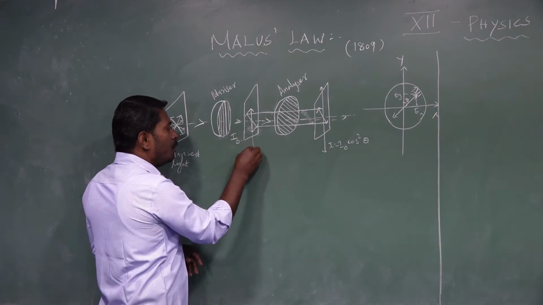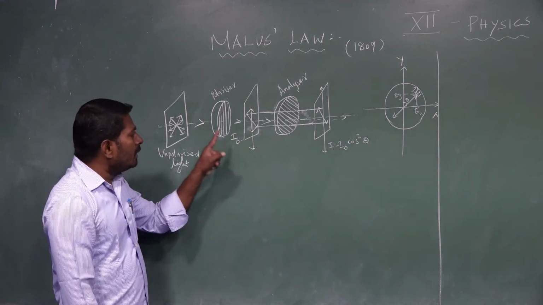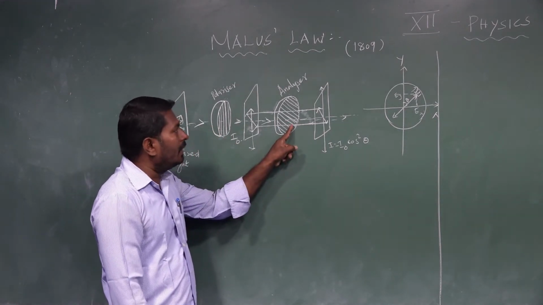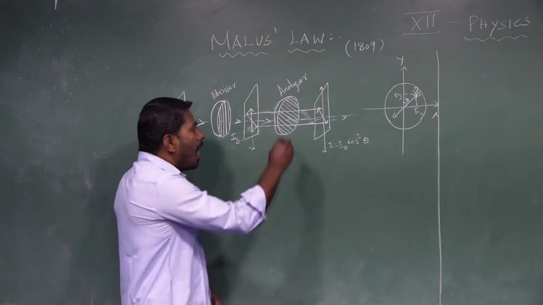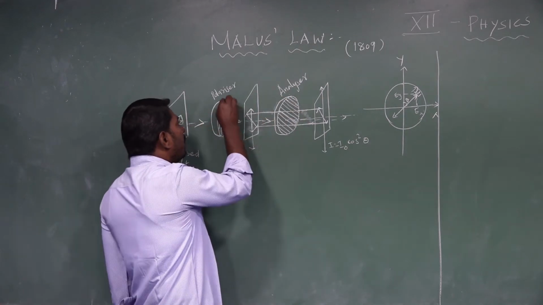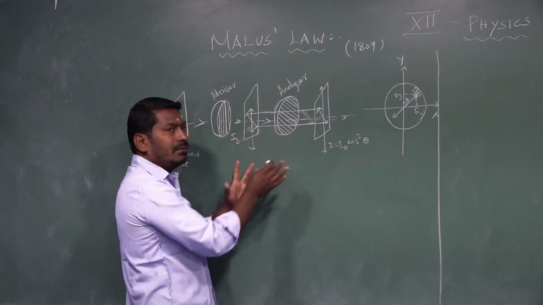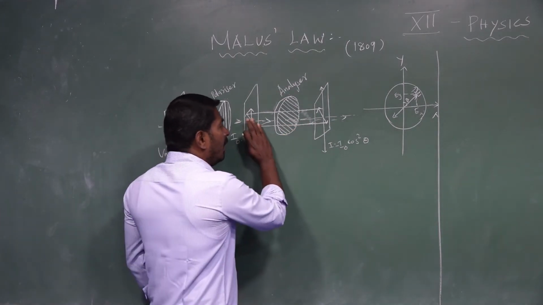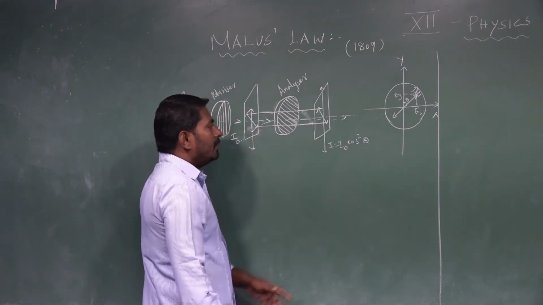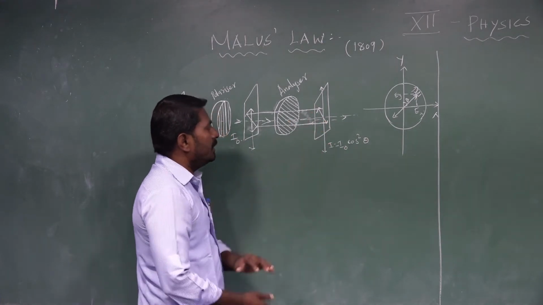This light is polarized light. That polarized light has intensity I0. This plane polarized light is made to pass through another crystal, the analyzer. The analyzer's transmission axis is oriented like this, so the polarizer transmission axis and the analyzer transmission axis differ a little bit. Then see the intensity of the light coming out from the analyzer. That intensity varies.